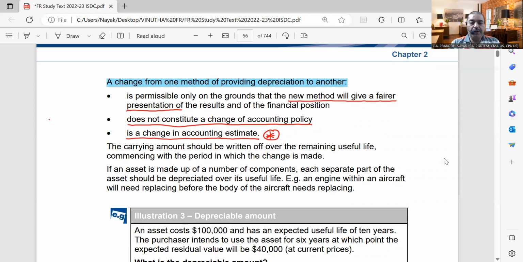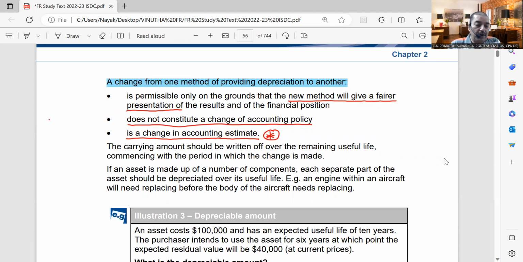The first condition is that it is permissible only on the grounds that the new method will give a fairer presentation. That means only if it is a better option for you to change the method, not because you like or dislike a particular method. You have to change the method by giving a reasonable explanation why you are changing.